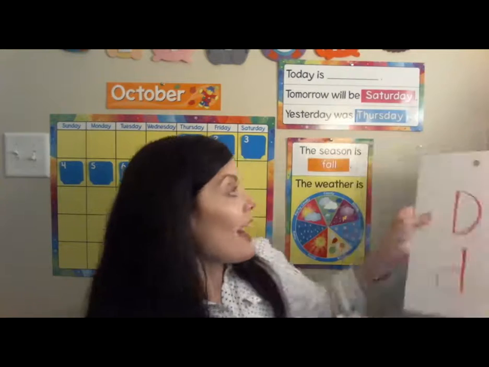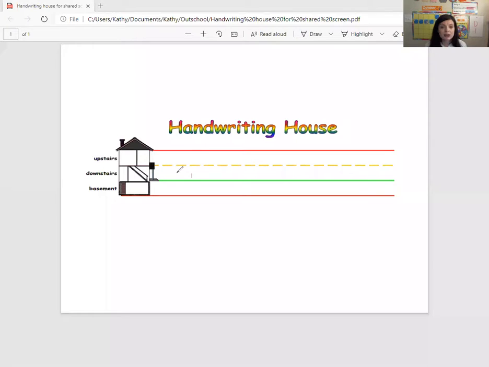So let's take a look at what that looks like on our handwriting house, okay? It's a little letter, but it's a teenager letter. And remember, the teenager letters can sometimes go upstairs or even in the basement. So this one is going to start as the number 1, upstairs and downstairs, and then one little bubble this way. Let me show you again. 1 and a little bubble. One little bubble. That's the letter D. That's the lowercase or little letter D.